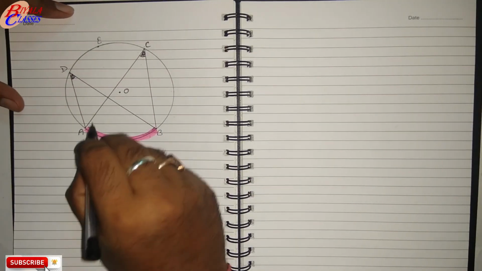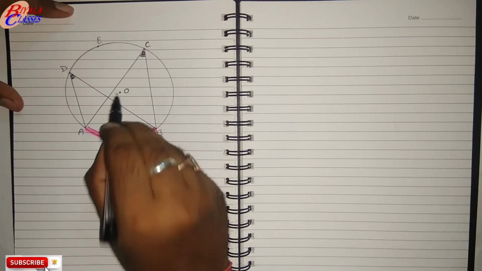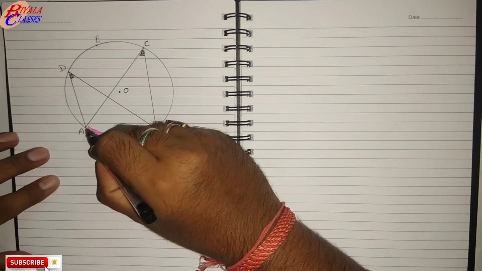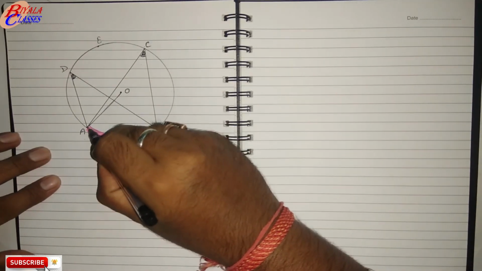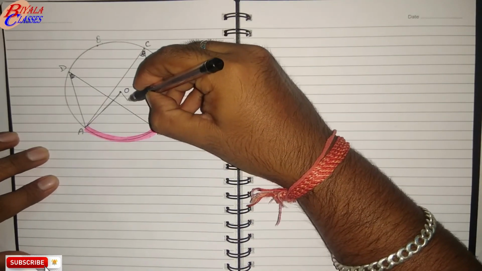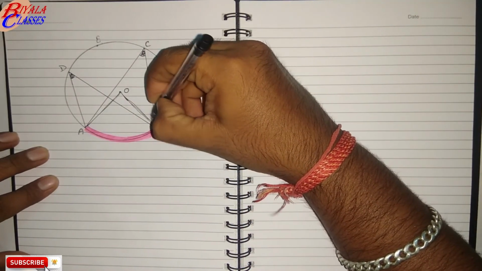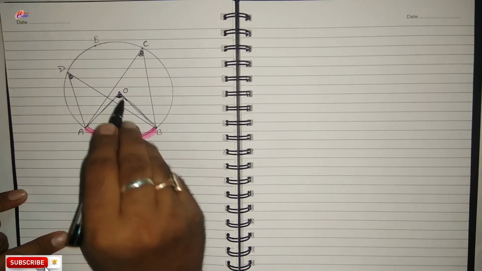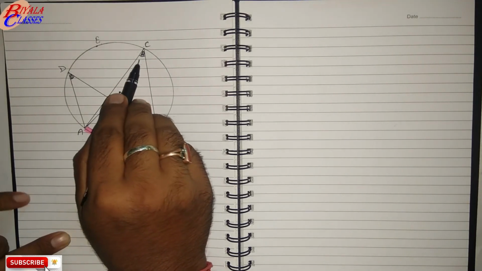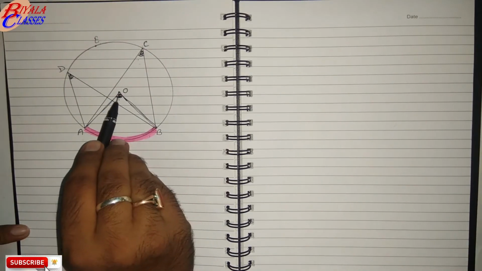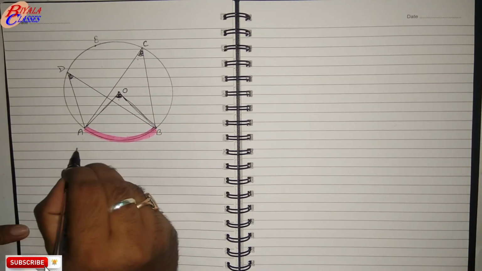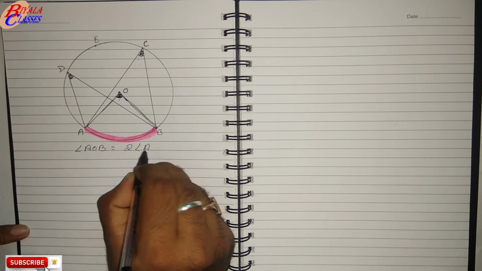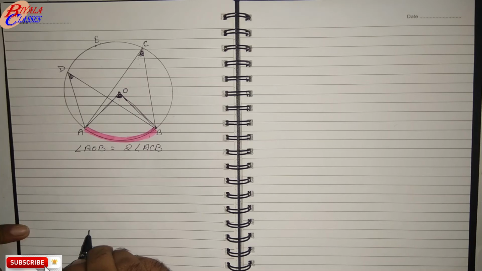But the motive I want to tell you is, now this is center O. If I join this O, then this is the angle which is subtended at the center by this arc. Got it? AOB is the angle subtended at the center. ACB is the angle subtended on the remaining part. Now there is a relation between these two angles. The theorem which we have done says that angle AOB is twice angle ACB.